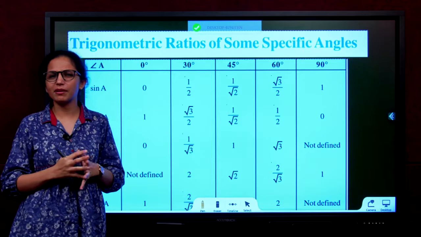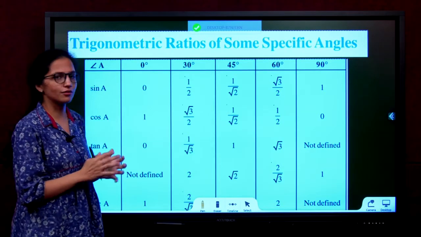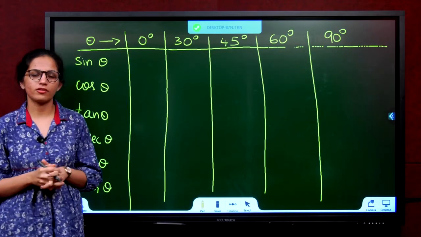But now how do we remember this table? There are so many numbers. I'll teach you one shortcut technique to remember this. So now let us all learn how to make the table on our own.